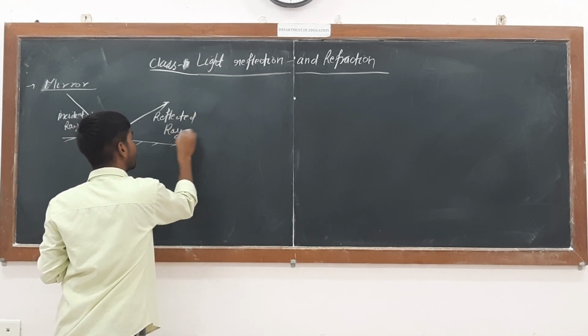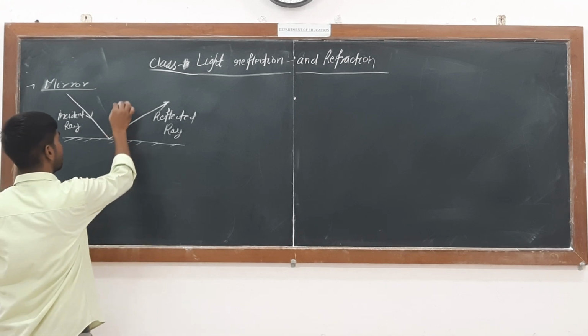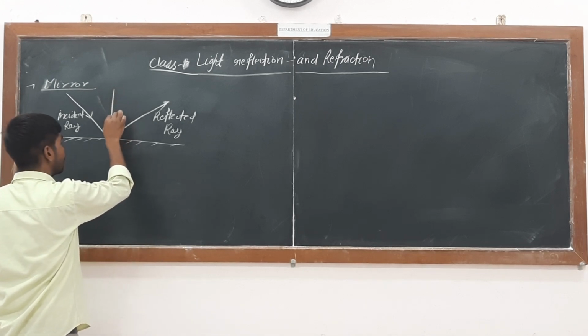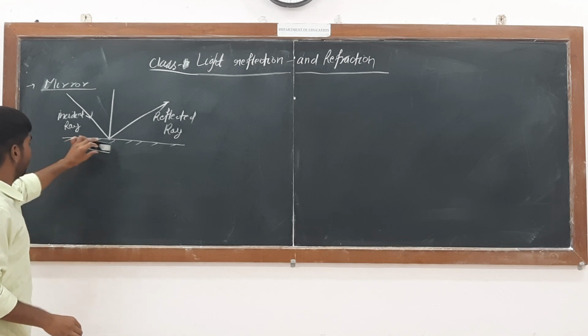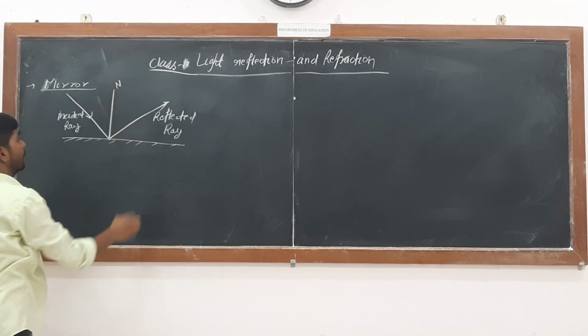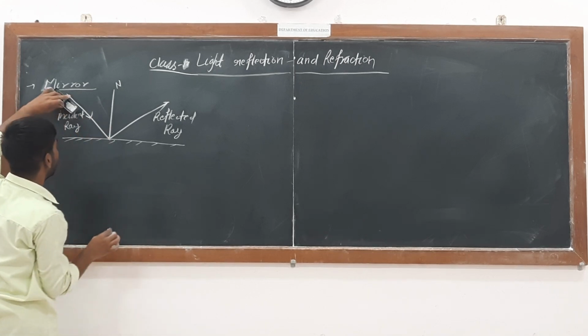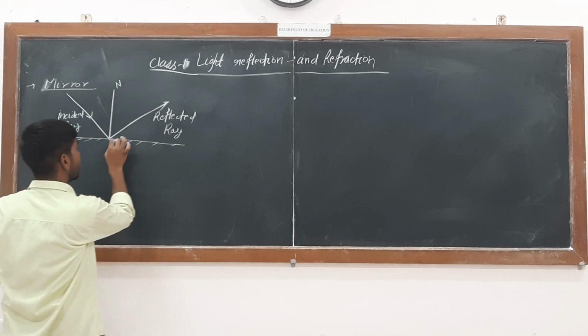Let me take a normal to this surface. So this is where light is getting incident, and here it is getting reflected.